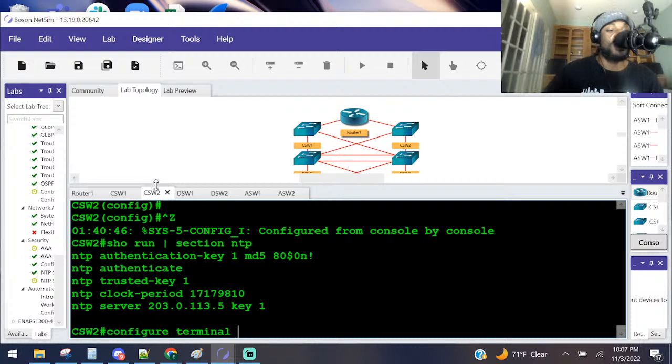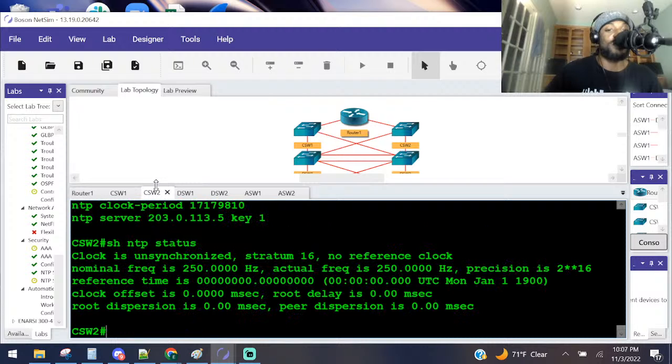So let's see. We're gonna check again. So not the show run, but the NTP status is still unsynchronized. So I want to see it sync, right?